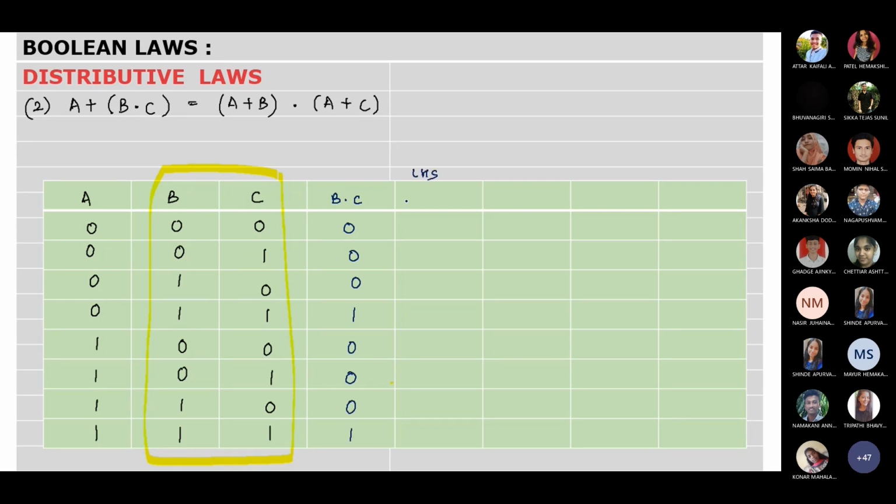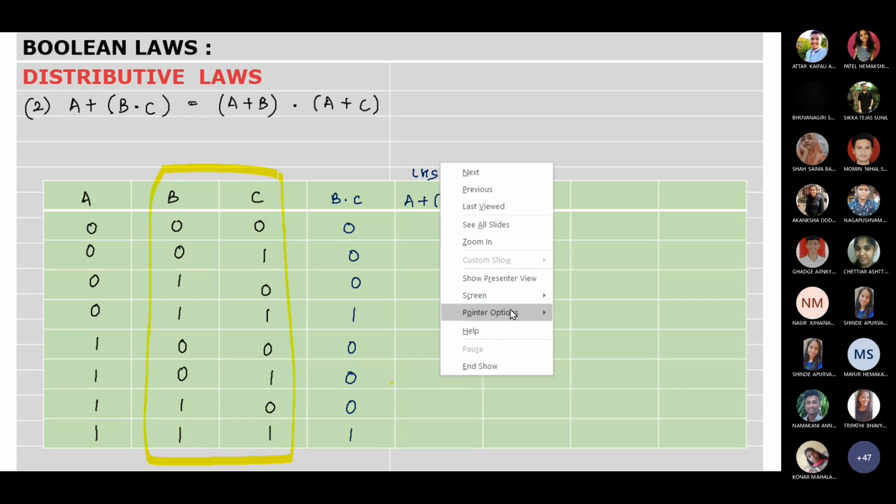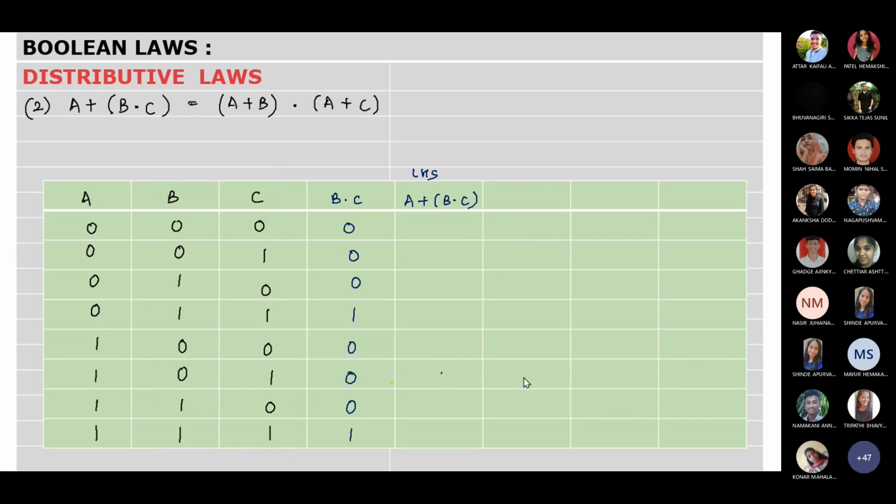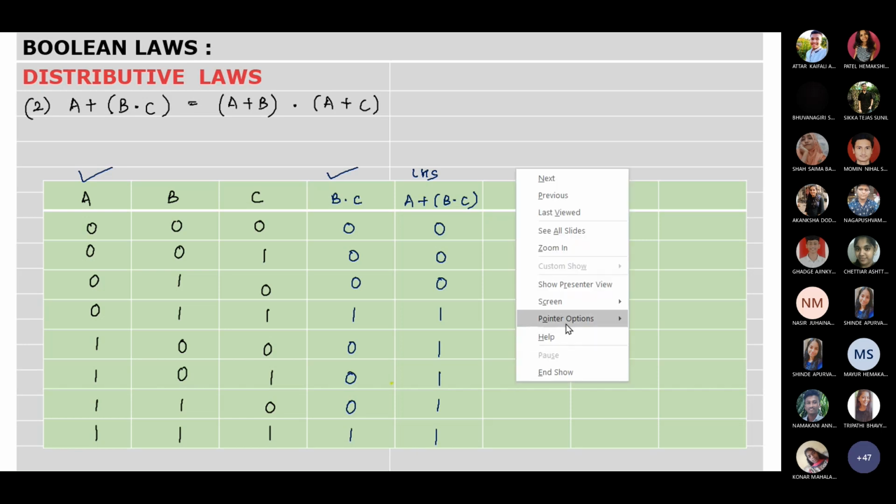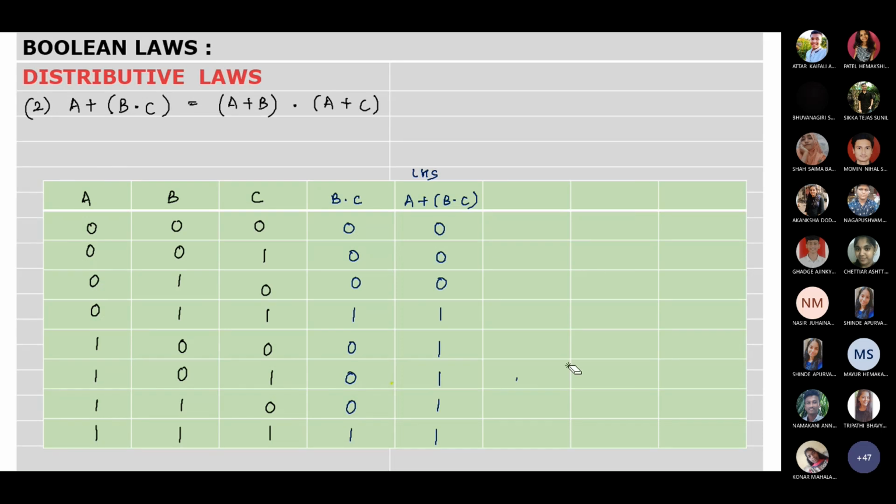Next we go on for the LHS equation, which is A plus B dot C. So now we will focus on A and B dot C. So we will make them undergo OR operation. First and the fourth column, A plus B dot C. So 0 plus 0, 0, 0, 0, 0 plus 1, 1, 1 plus 0, 1, 1 plus 0, 1, 1 plus 0, 1, 1 plus 1, 1. Is this clear? How do we get this value? All of you? Yes.